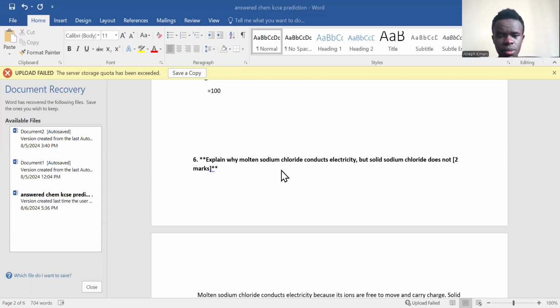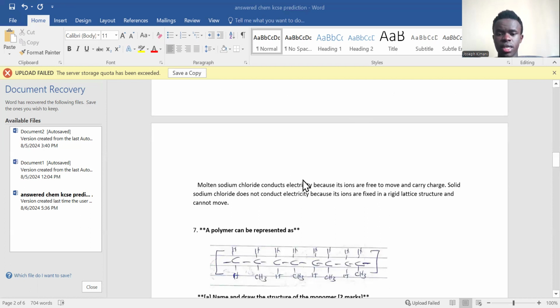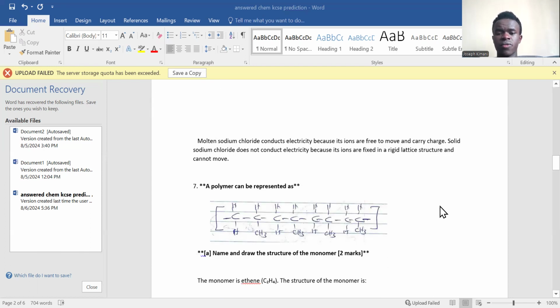Why? It's because in molten sodium chloride, we have mobile ions. The ions can move from one place to another, so they can conduct current. But for solid sodium chloride, the ions are in a fixed state, so you don't expect them to conduct current. So here is the answer. Molten sodium chloride conducts electricity because its ions are free to move and carry charge. Solid sodium chloride does not conduct because its ions are in a fixed, rigid lattice structure and cannot move.